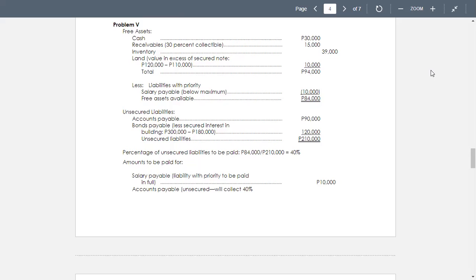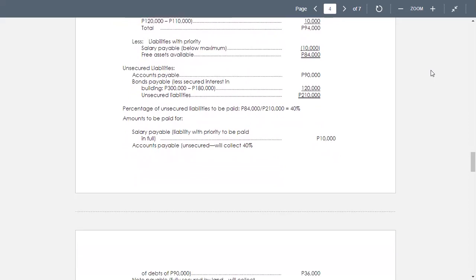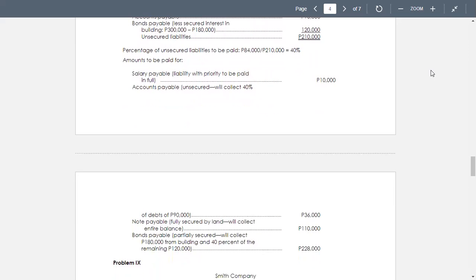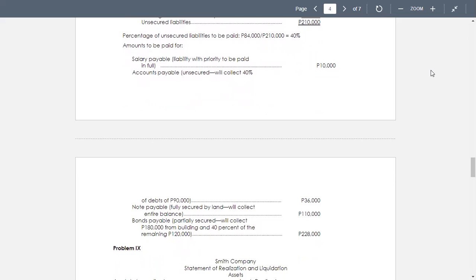The percentage of unsecured liabilities to be paid is 84,000 over 210,000 or 40%. So the amount to be paid for salary payable, liability with priority, is the full amount of 10,000. For accounts payable unsecured, we'll collect only 40%, and the accounts payable is 90,000. So you will collect only 36,000.